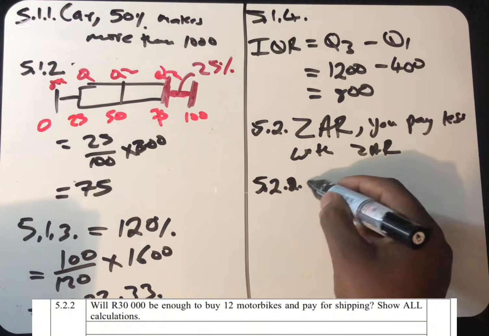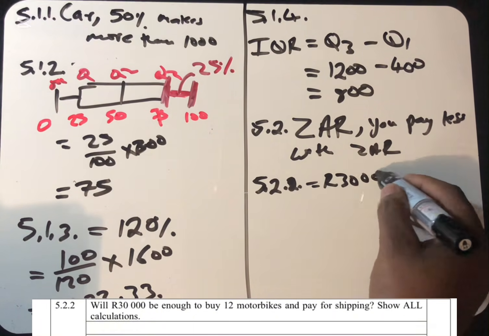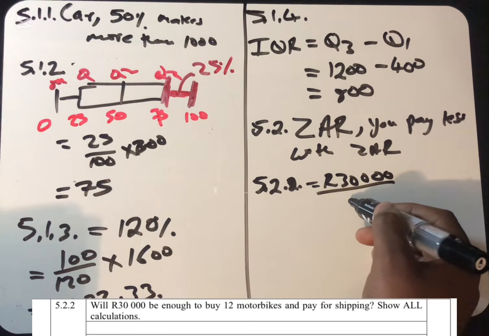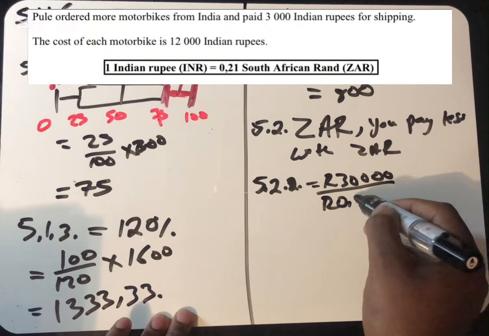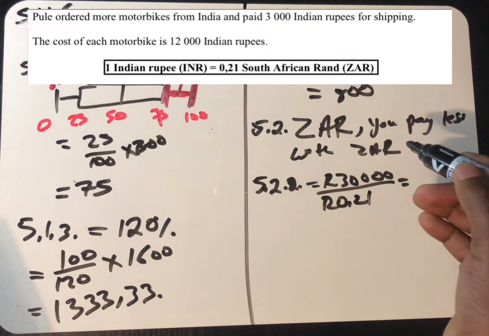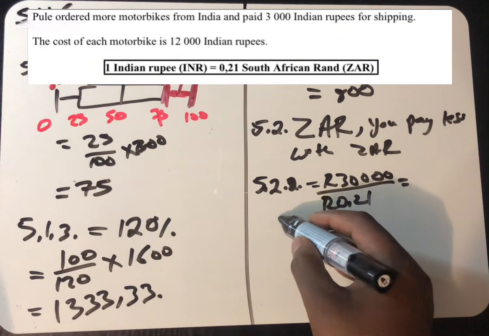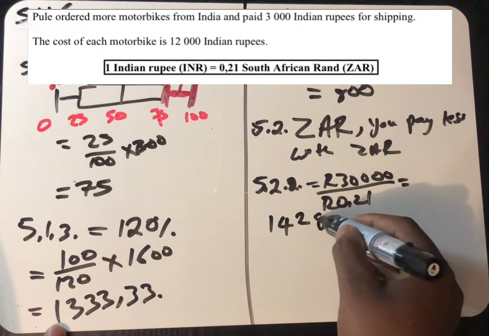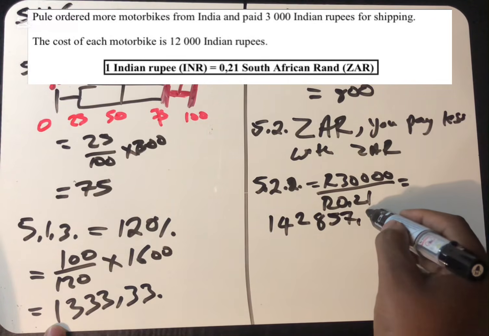We can just say 30,000. Well, let's divide this by 0.21 and see how much we are going to get here. 30,000, using a calculator, divide by 0.21. I get 142. So I've converted South African rands to rupees. It gives me 142,857.14.